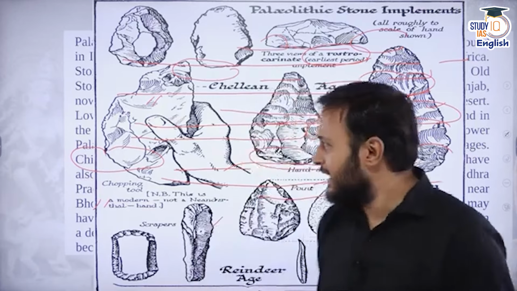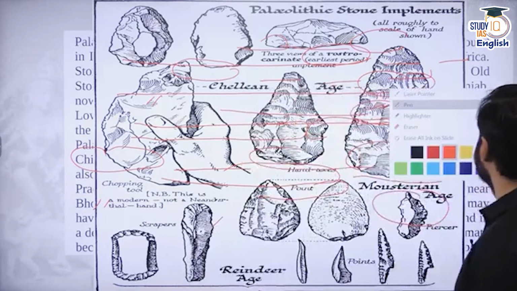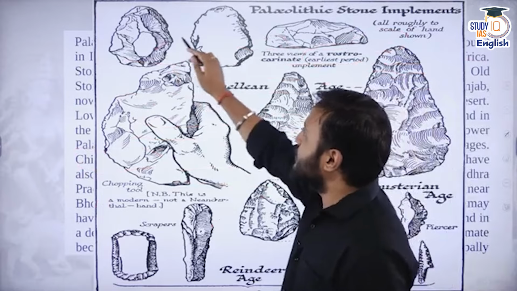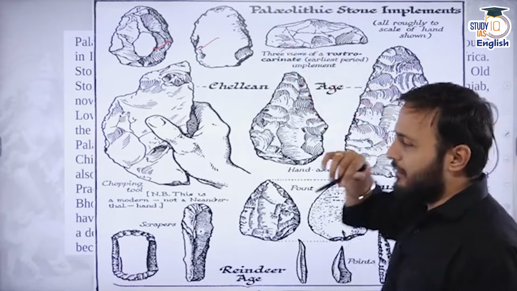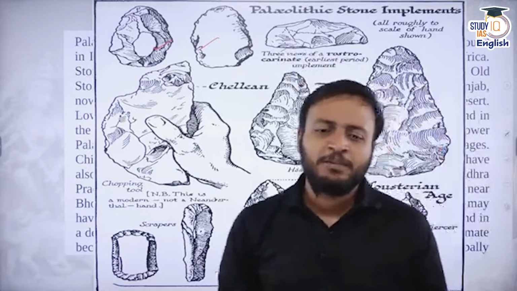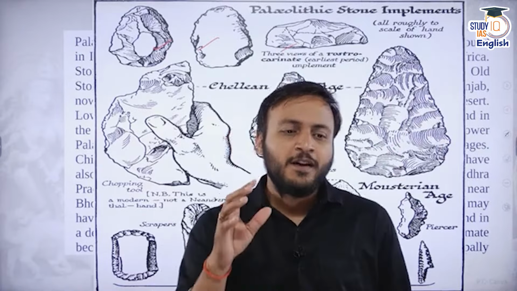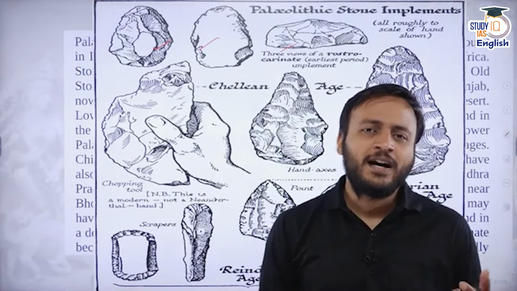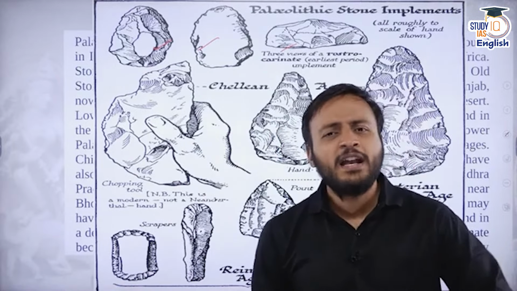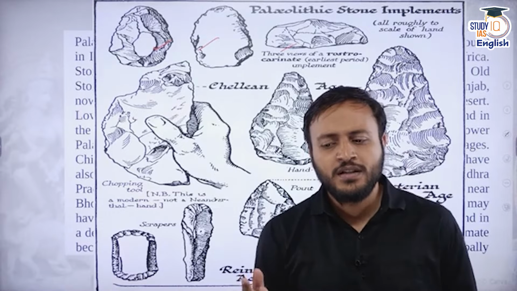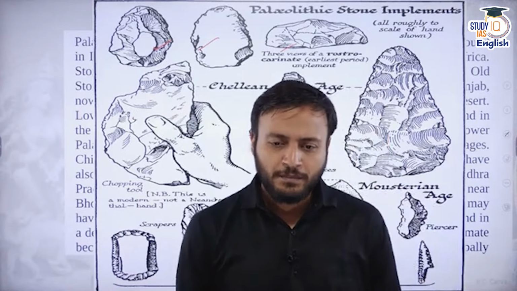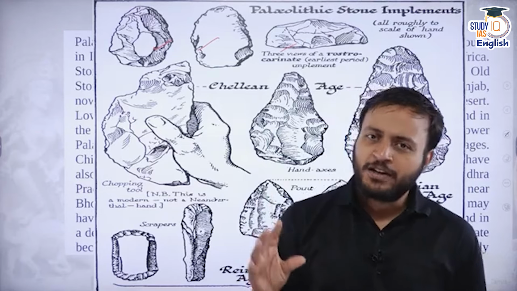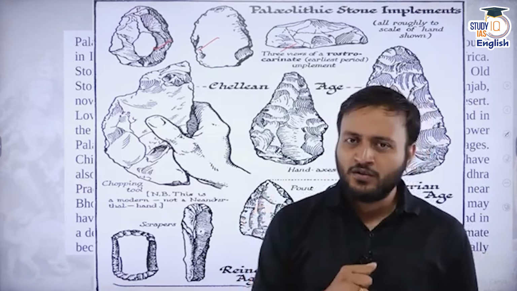For example, the stone tools we are seeing in this picture don't appear in a very proper shape. They don't appear in a specific weaponized structure. They look quite rough, quite undressed. But then how can we say that they are tools? They are not some random stones. Because of the presence of impressions of use on that stone.